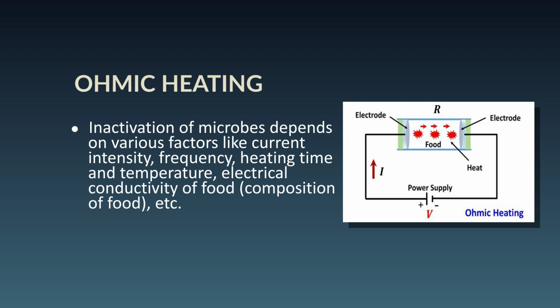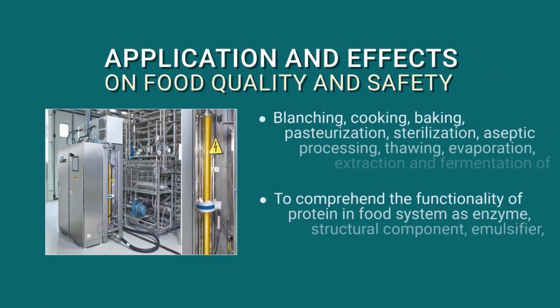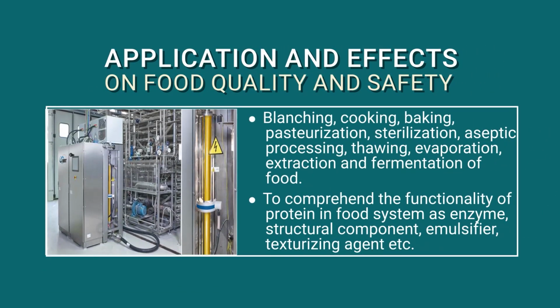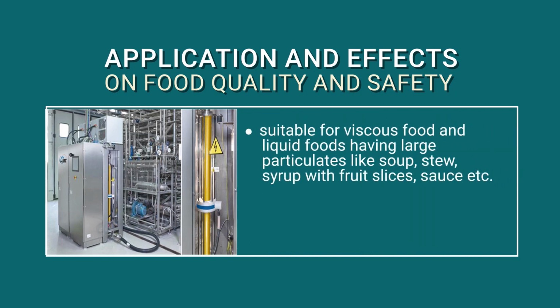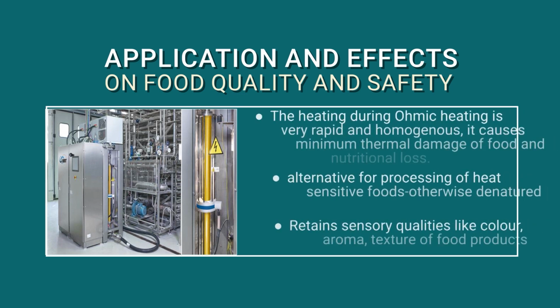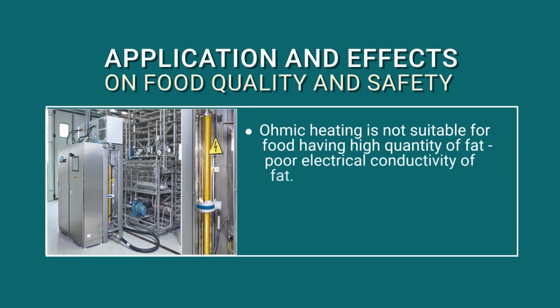Applications include blanching, cooking, baking, sterilization, aseptic heating for aseptic processing, thawing, and evaporation. So there could be different processes where heating is required. You can rely on this as a novel approach and an alternative to conventional heating.